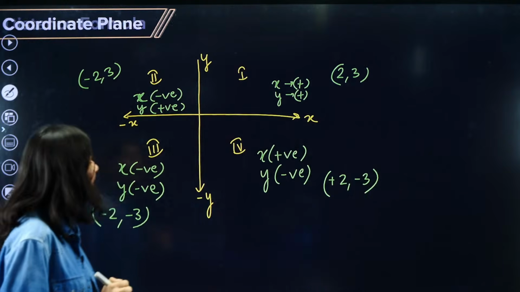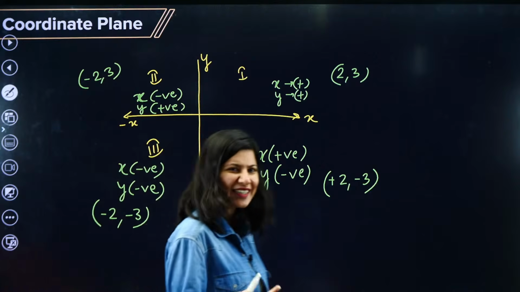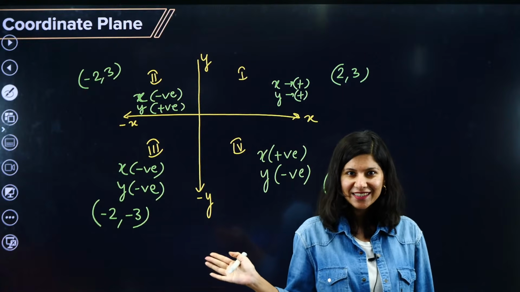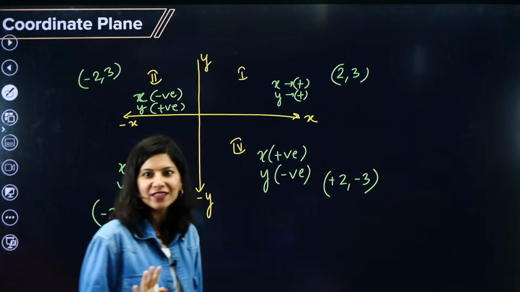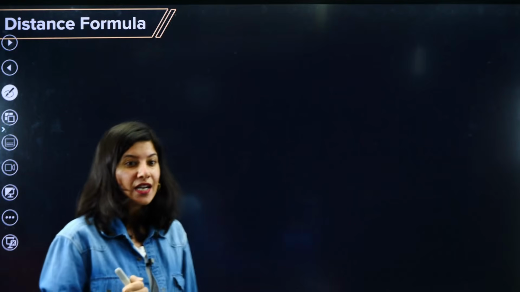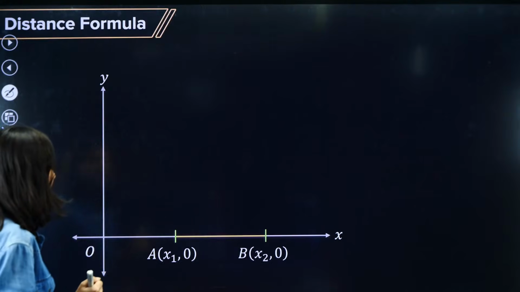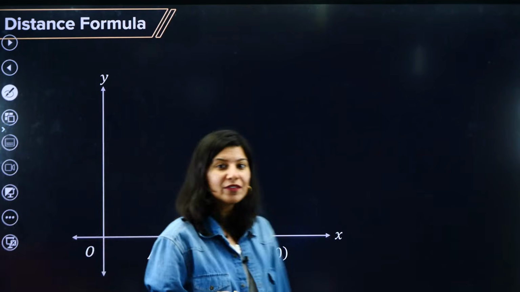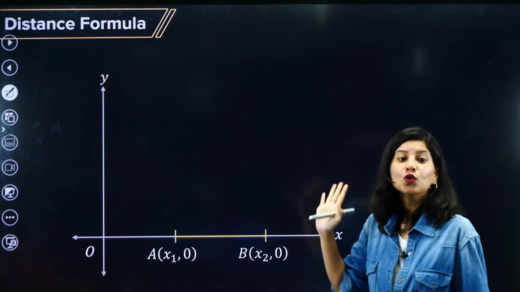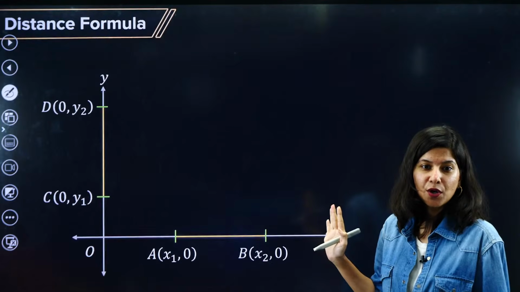All right. Now, distance. So this is your coordinate system. I hope that in class 10th you have already studied this. Now, one more thing which you already have studied, we are just brushing up, which is the distance formula. What is the distance formula? Let us understand. It is the distance between 2 points.